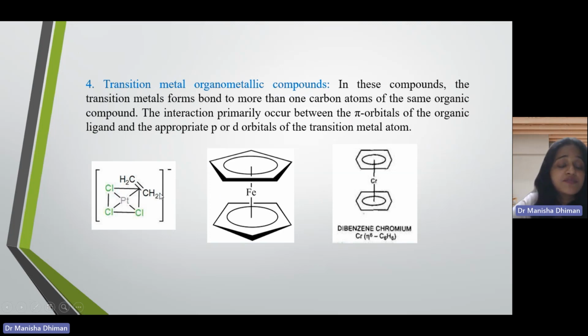The first one is Zeise's salt. There is a direct bond between platinum and this alkene. The next one is ferrocene. Iron is bonded with the carbon of cyclopentadienyl. That's this one, dibenzene chromium. Here the chromium metal is bonded with the benzene group. So these are the transition metal organometallic compounds.